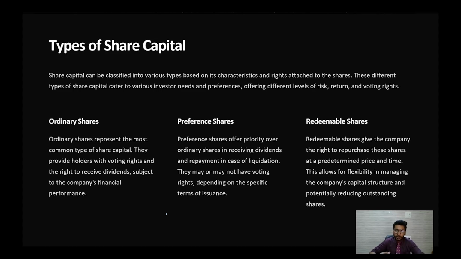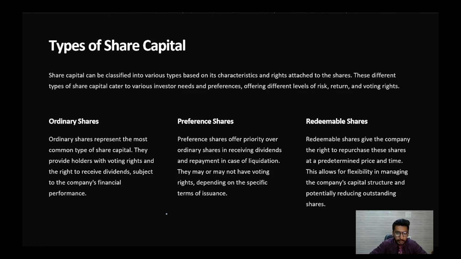Share capital is divided into the various types based on its characteristics and the rights which are attached to the shares. Every type of the share capital has its own unique rights. These different types cater to the various investor needs and preferences, offering different levels of the risk, return, and the voting rights.